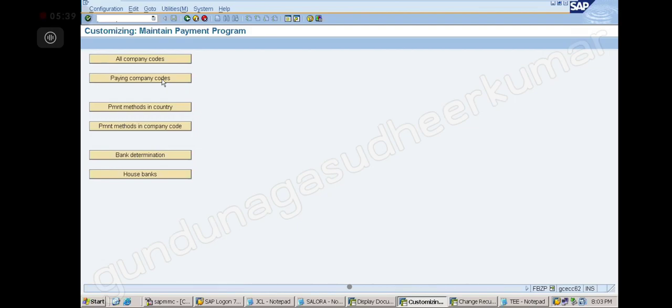So again I am repeating. Step 1 is payment method in country. Step 2 is payment methods in company code. Step number 3 is paying company codes.